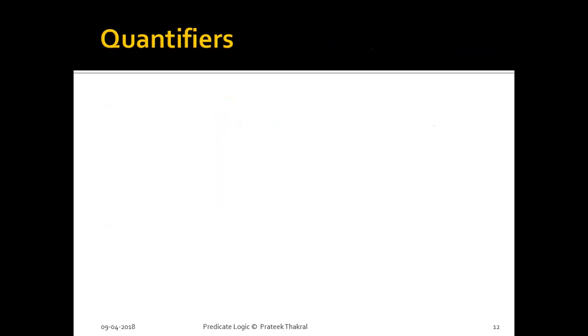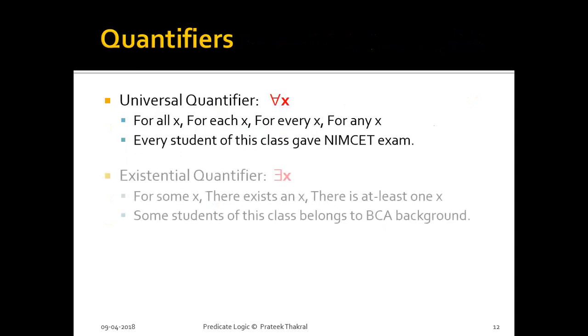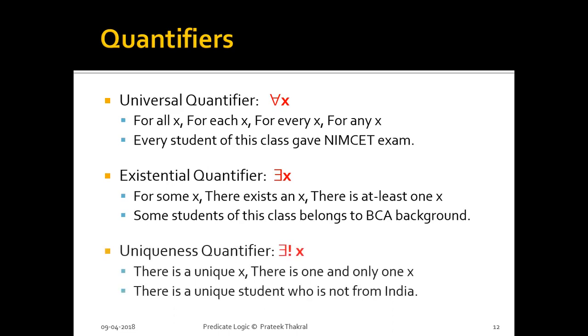And the second most important method is quantifiers. There are three different types of quantifiers: universal quantifier, existential quantifier and uniqueness quantifier. These three are very important in the context of predicate logic. So let's try to understand them one by one.